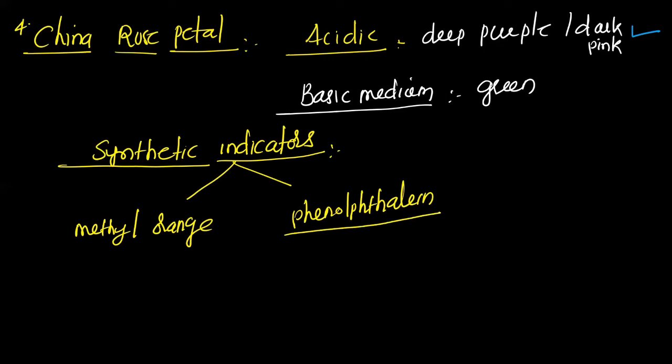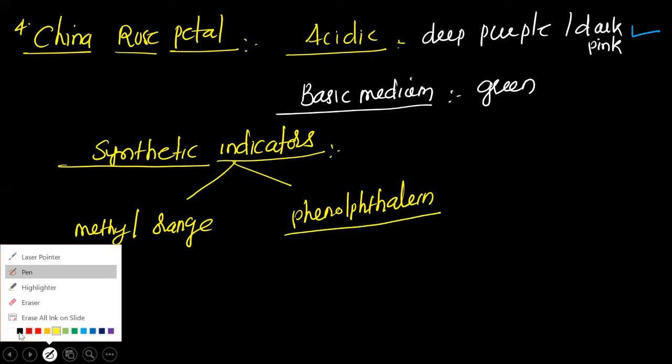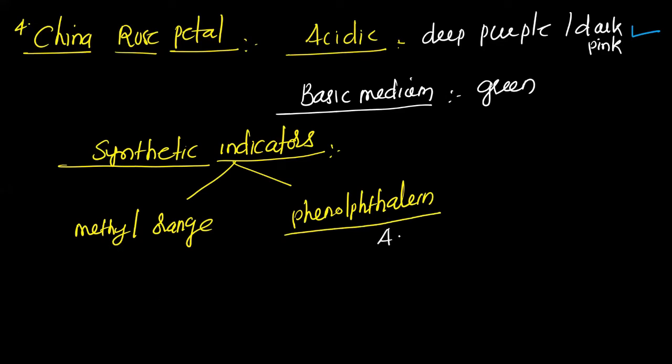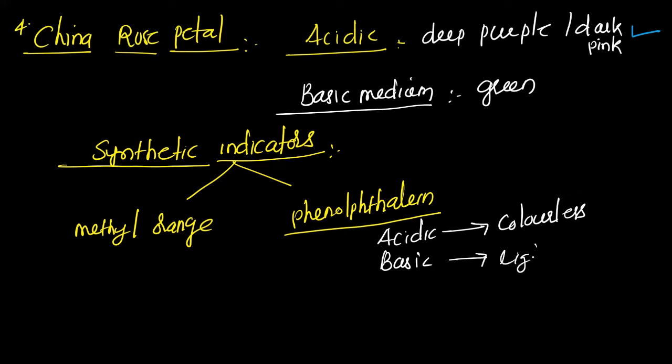First, we'll take the phenolphthalein. What is the color of phenolphthalein in acidic medium? Basically, it is colorless. It will remain colorless in acidic medium. Now, in basic medium, if you pour a drop of a compound which is basic in nature into the phenolphthalein, then it will turn pink color. Okay, light pink color. So the color of phenolphthalein in acidic medium is colorless, and in basic medium it is light pink color.